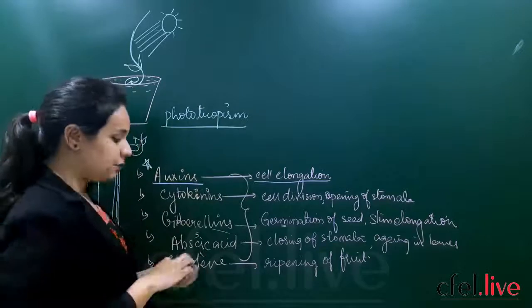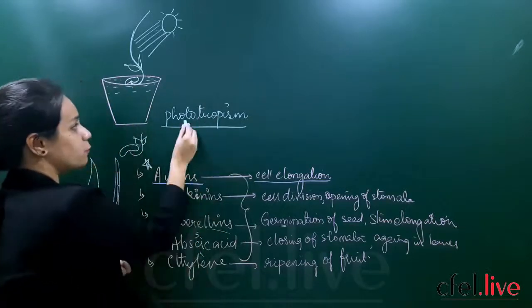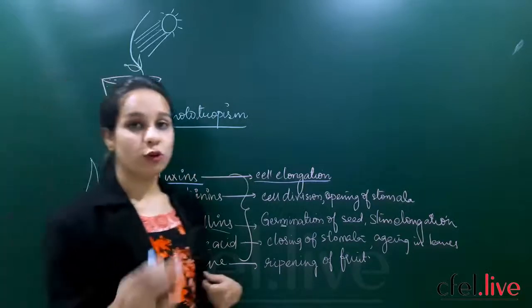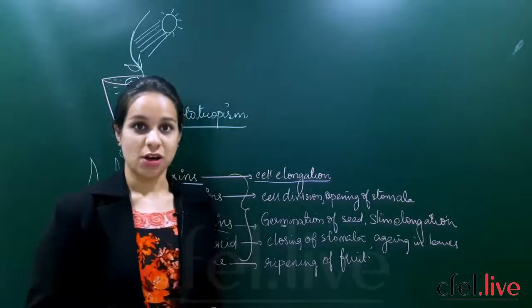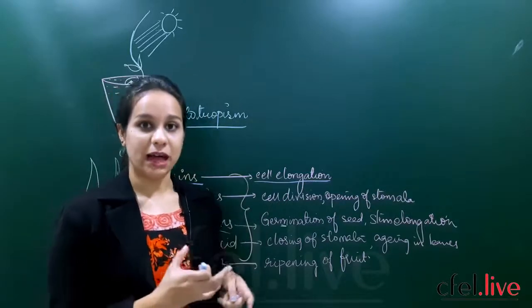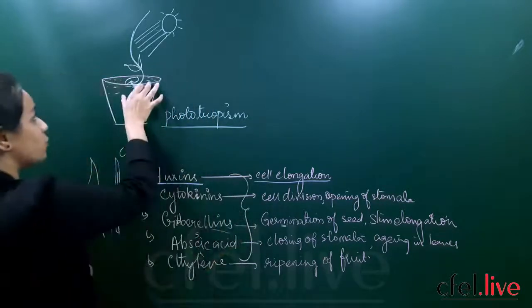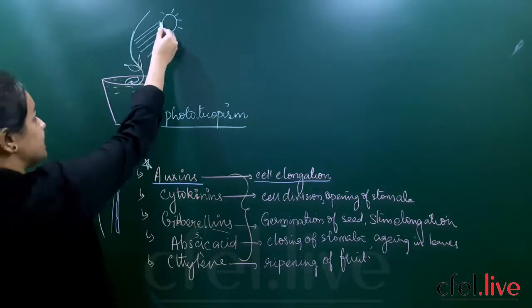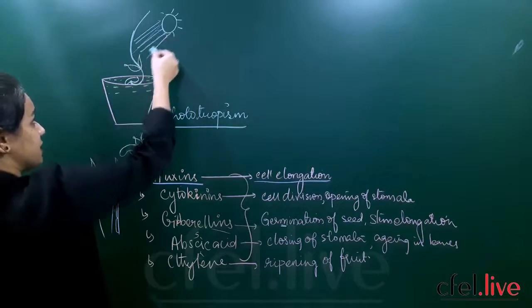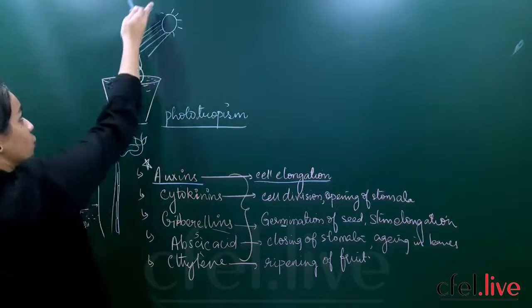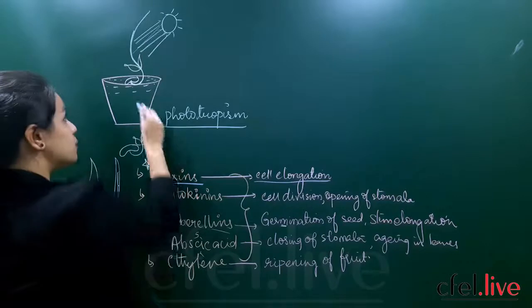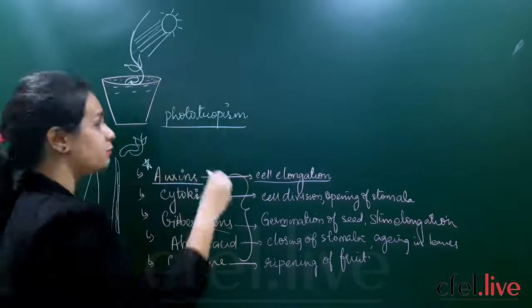So what do you understand by the word phototropism? Phototropism is nothing but movement of organisms or response of plants towards light. Okay, so how is this plant responding towards light? So once the light rays are falling on the stem of a plant, the stem is growing towards light. And which part of the plant will grow away from light?